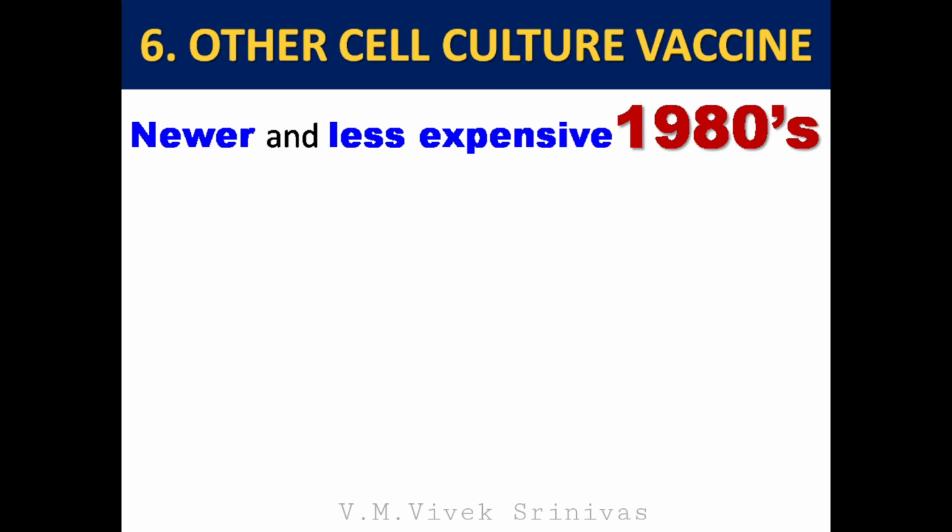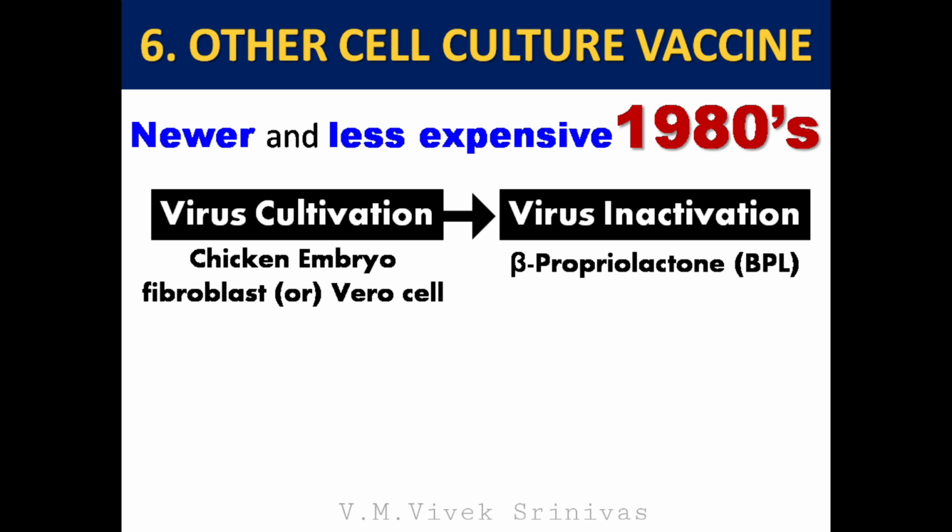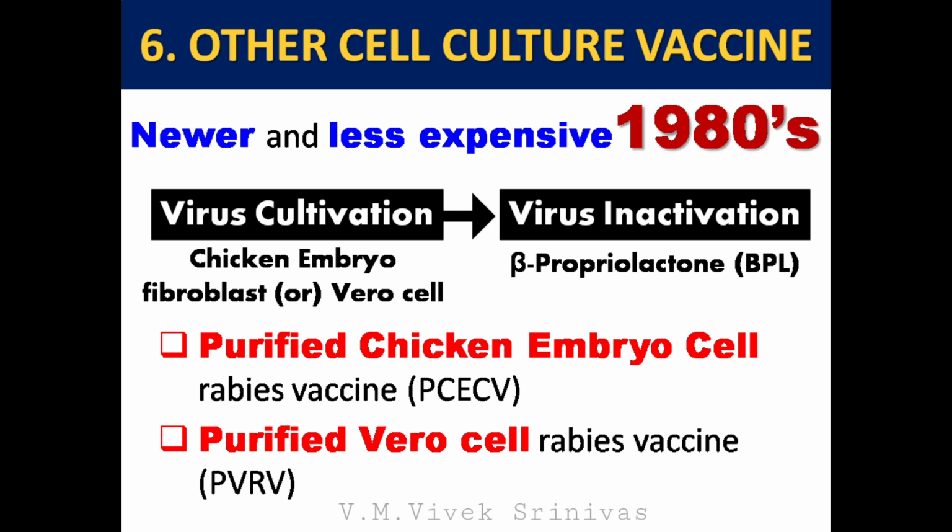Last, the other cell culture vaccine. Developed in 1980s. These vaccines are newer and less expensive. Here the virus is cultivated in the chicken embryo fibroblast cells, or in other cells. Followed by virus cultivation, inactivation of virus using beta-propiolactone is done. Vaccines under this type are purified chicken embryo cell rabies vaccine, PCECV, and purified Vero cell rabies vaccine, PVRV.